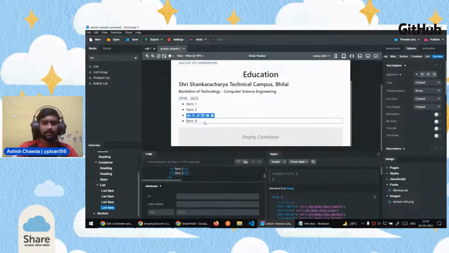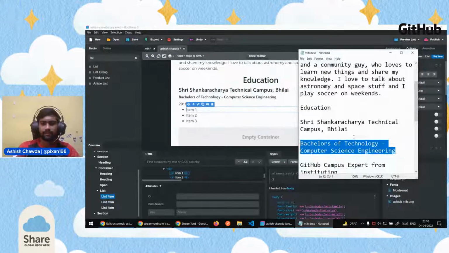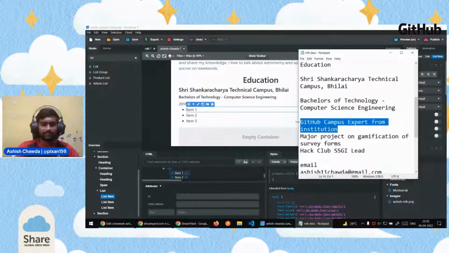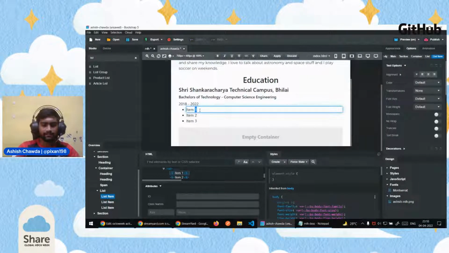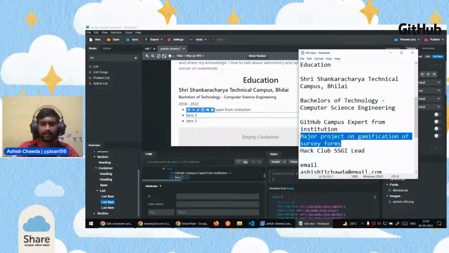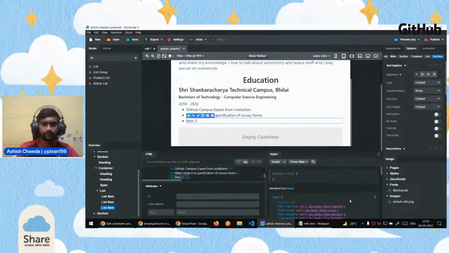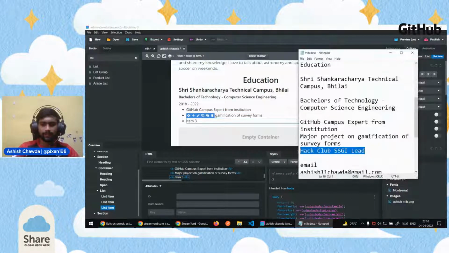And the last element, we don't want that, so we'll just click it and delete it. In my case, there are just three highlights. In your case, if you want to add more things, feel free to add that. So the first highlight, I'll add it here. The second highlight, and the third highlight.